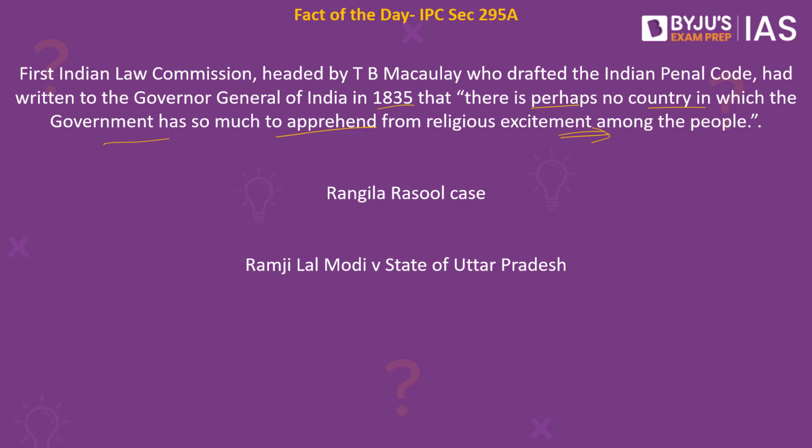We have one of the cases called the Rangila Rasul case. What is this case? This was a case where a publisher had written about the private life of Prophet Muhammad. This evoked criticism from a large section of the people. So they go to the Punjab and Haryana High Court. The court looks into this case, and it does not accept it under 153A of the Indian Penal Code. Why? Because this was not targeting the religion, but a religious figure. Since there wasn't a particular section back then which spoke about such insults, we have the introduction of what is called 295A.